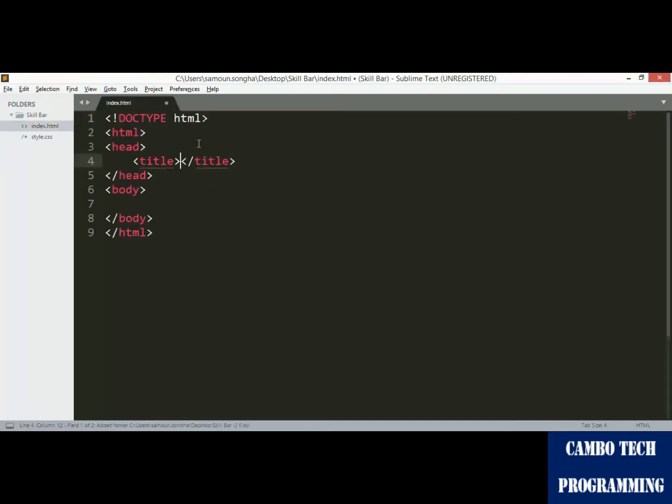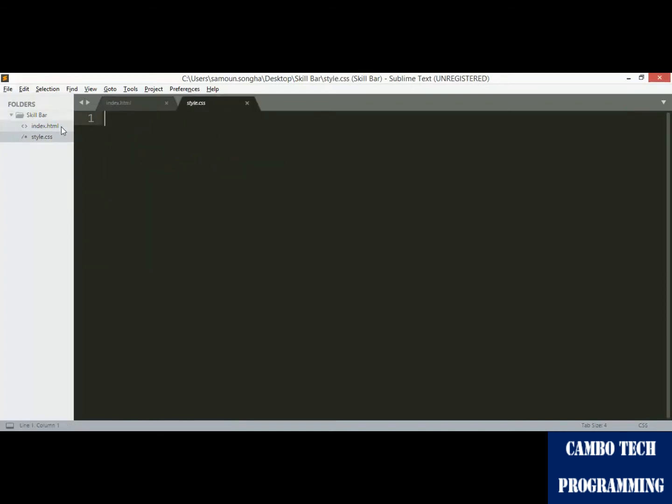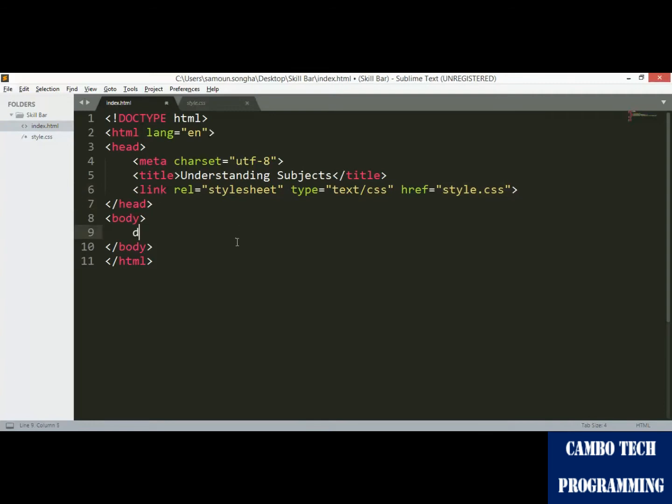This is the HTML structure, but I just want to set the language to English, and the title is Understanding Subjects. And one more, I want to add a meta charset UTF-8, it's for support. And this is the style.css link. Because it's in the same folder, there's no need to call the folder, just call the name, it's okay.